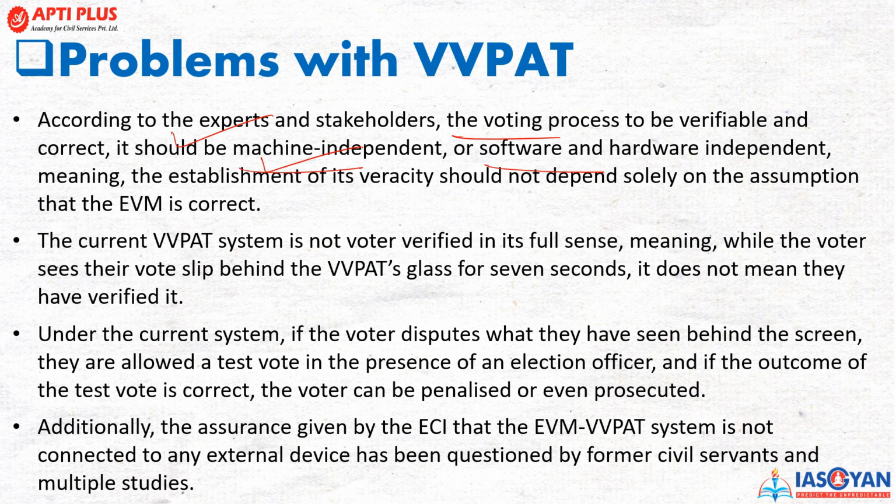Now, the current VVPAT system is not truly voter verified in the full sense, meaning that whether the voter sees the slip behind the VVPAT glass for 7 seconds does not mean that they have verified it. Under the current system, if the voter disputes what they have seen behind the screen, they are allowed to test the vote and inform the election officers, and if the outcome of the test shows the vote was correct, the voter can be penalized and even prosecuted. So these are some of the penal provisions with regard to any malfunctioning in the conduct of elections.